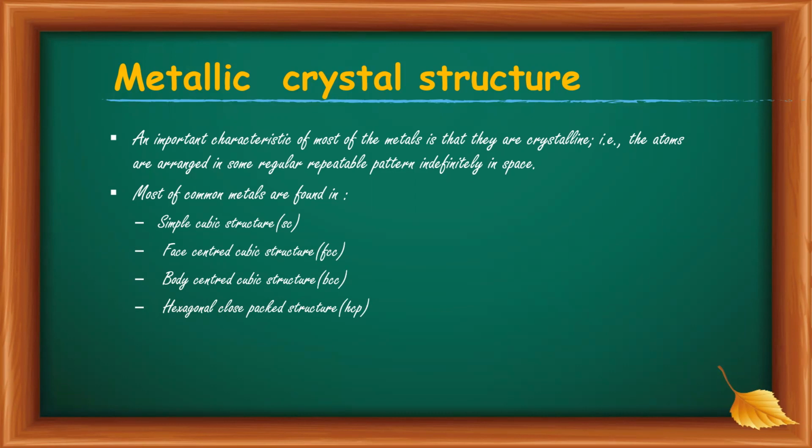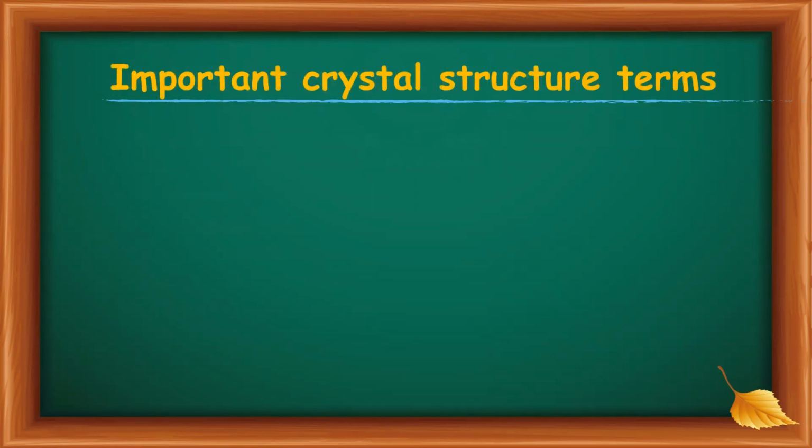Now we discuss each of the structures in detail. And before going to that, we have to mention some crystal structure terms.